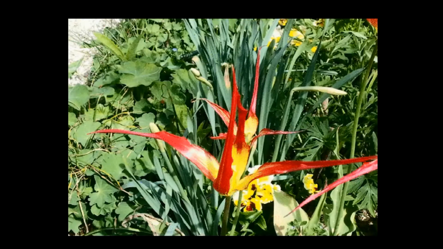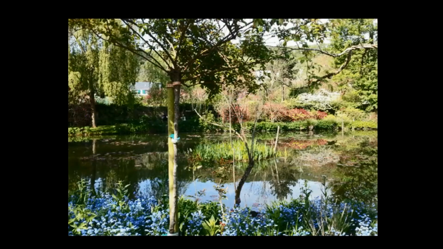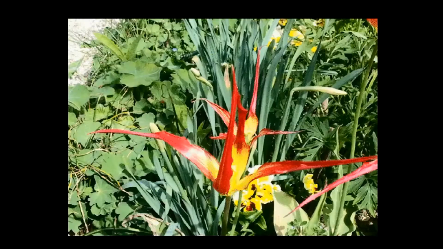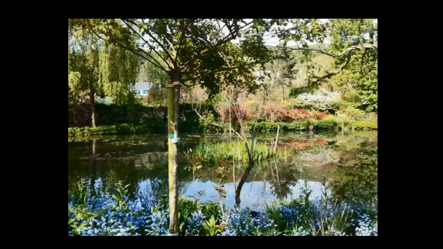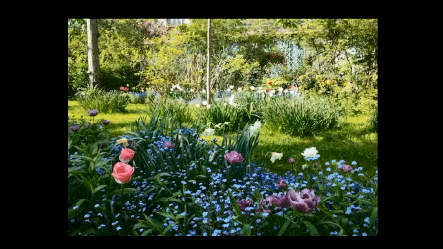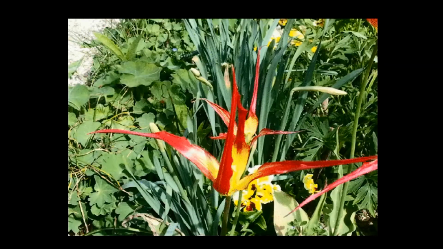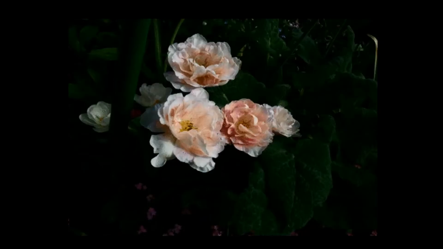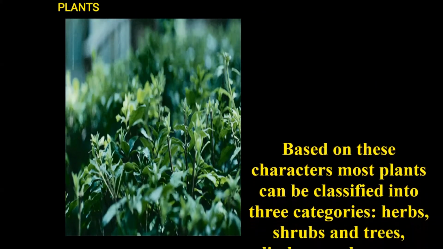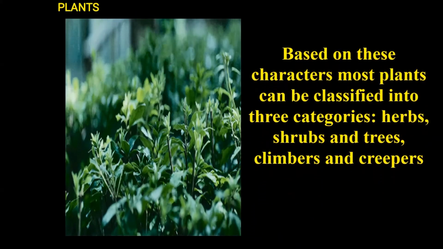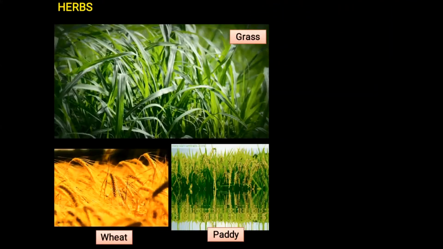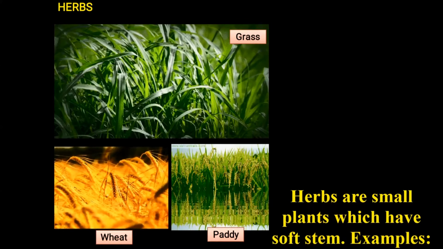Children, we do see a variety of plants existing all around us. Near our homes, in the school garden, on the way to the school, in the parks and gardens. Isn't it? Yes. Based on these characters, most of the plants can be classified into the following categories. Plants are classified into herbs, shrubs, trees, climbers, and creepers. Let us discuss about types of plants.